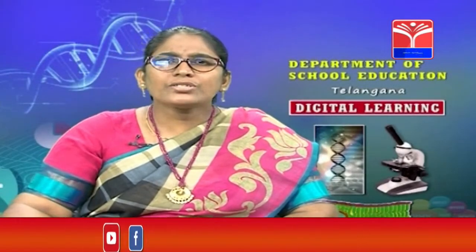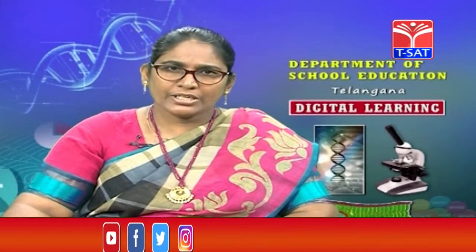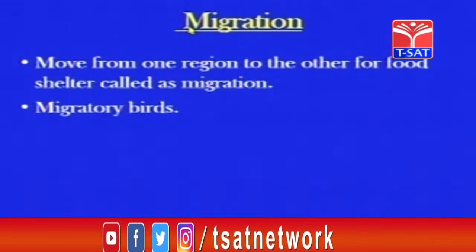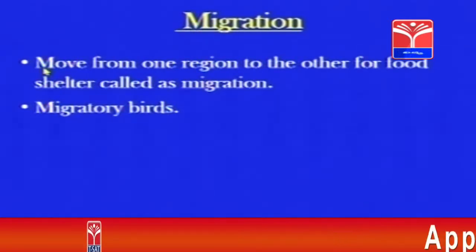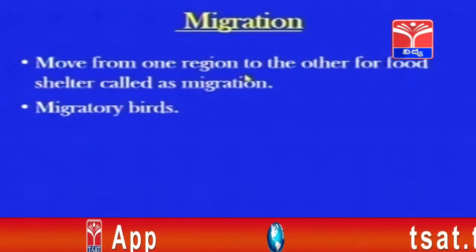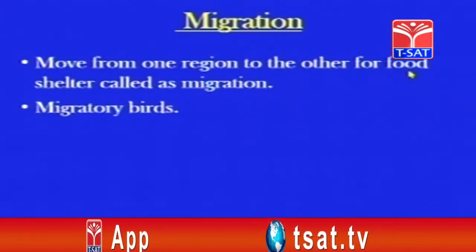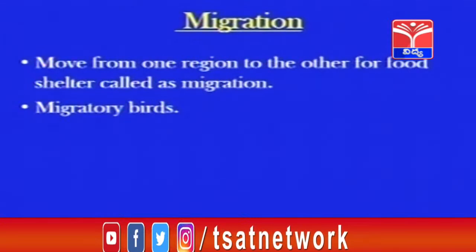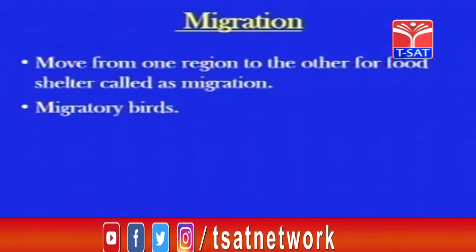Now, we also studied some of the migratory birds. What is a migratory bird, children? Migratory birds are the birds which move from one region to another for the sake of food, shelter, or even sometimes for the sake of laying eggs. Such types of birds are called migratory birds.